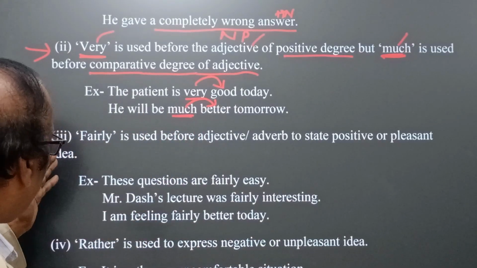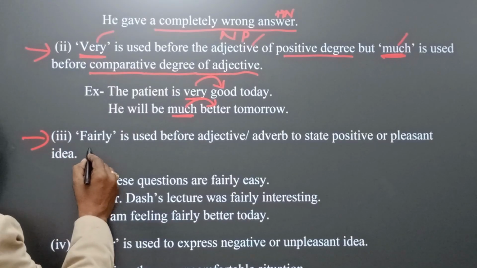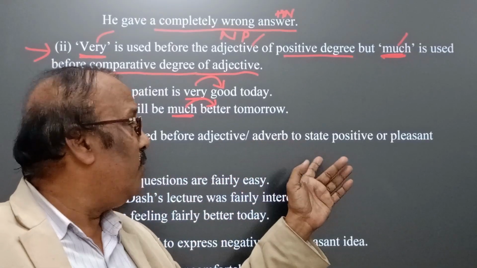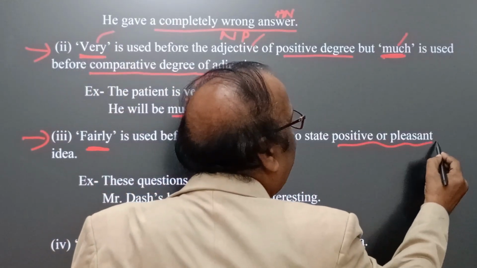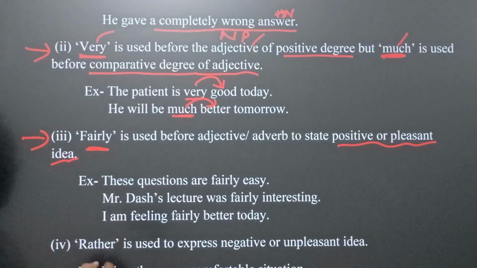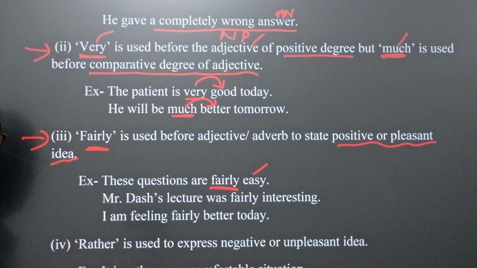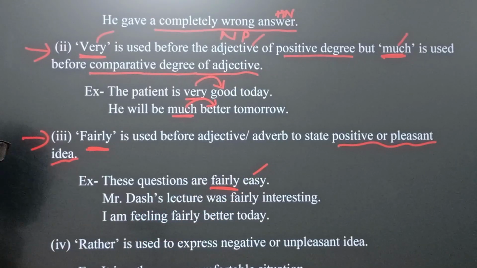Okay, now come fairly. This is another interesting idea, fairly. It is used before an adjective or adverb to state a positive or pleasant idea. Then how? These questions are fairly easy. Here, easy is the adjective, fairly qualifies easy, fairly easy questions.